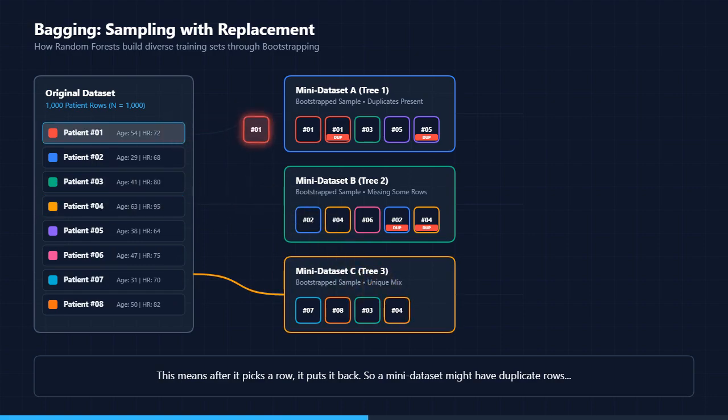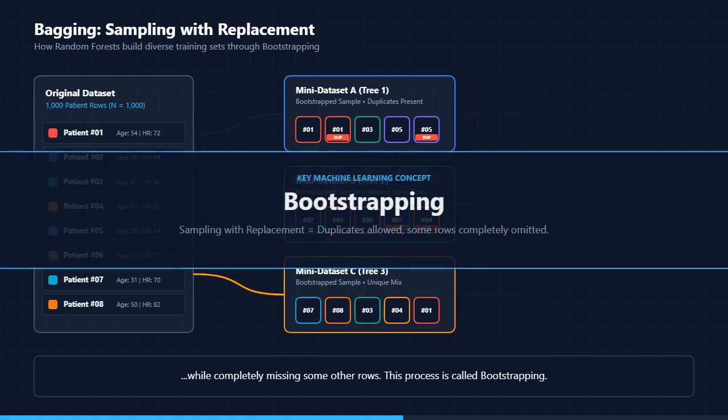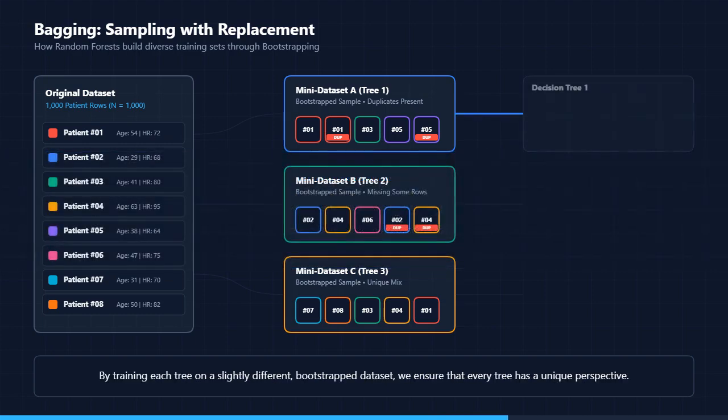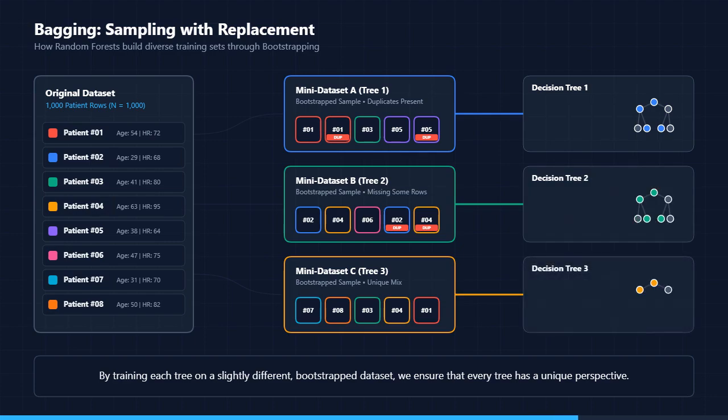This means after it picks a row, it puts it back. So a mini dataset might have duplicate rows, while completely missing some other rows. This process is called bootstrapping. By training each tree on a slightly different, bootstrapped dataset, we ensure that every tree has a unique perspective.